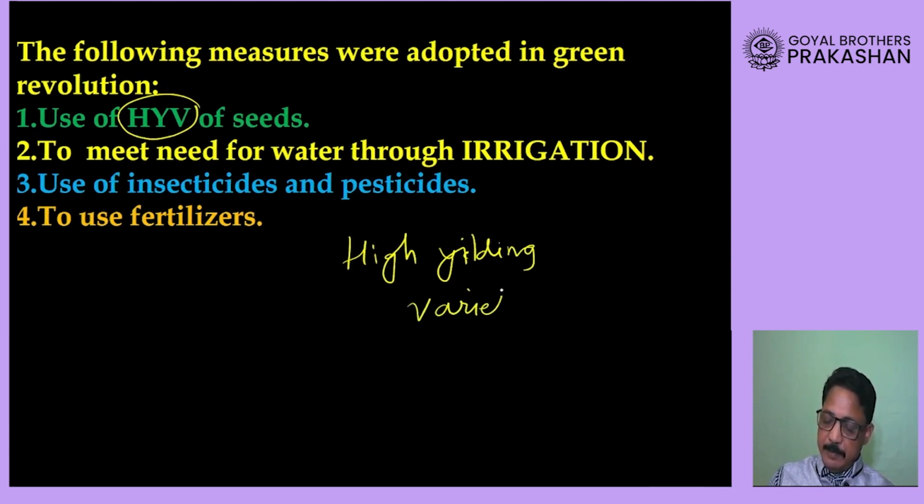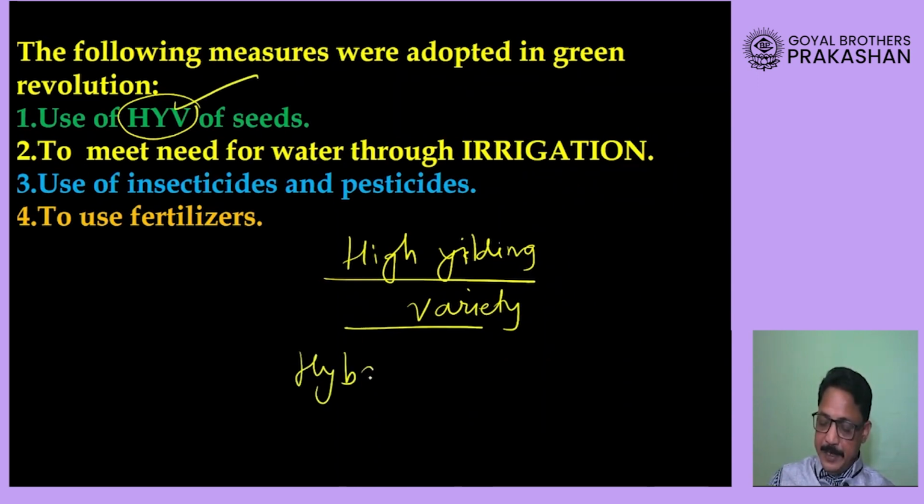Okay, HYV means high yielding variety of seeds, which are also hybrid seeds, which are also better seeds. So the better the seeds, the better will be the production, and in this way the overall production will be increased and the problem of food will be solved.